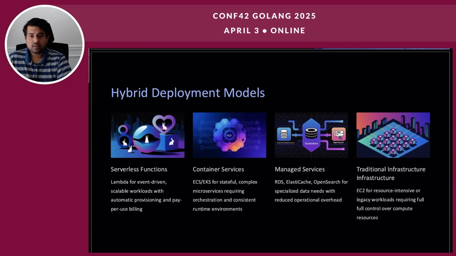We could use container services in AWS, which are ECS, Elastic Container Service, and EKS, Elastic Kubernetes Service. These services are suitable for stateful, complex microservices that require containerization and orchestration. These provide benefits of portability, scalability, and efficient resource utilization. You could also use managed services like RDS, ElastiCache, OpenSearch, etc. These are designed for specific data needs such as relational databases, caching, and search functionalities. The benefits are simplified management, high availability, and performance optimization.